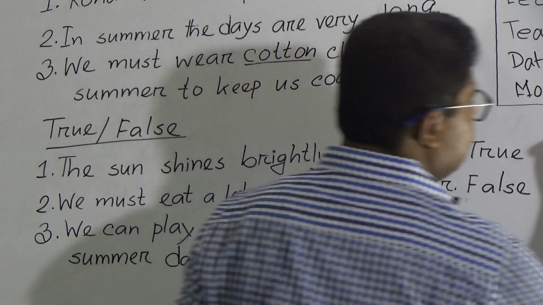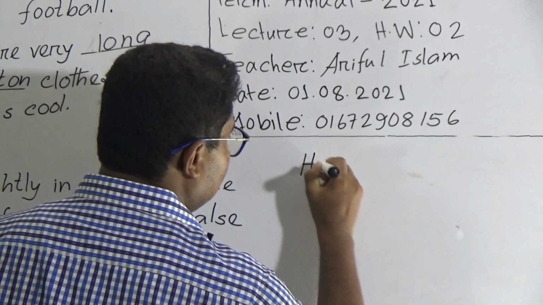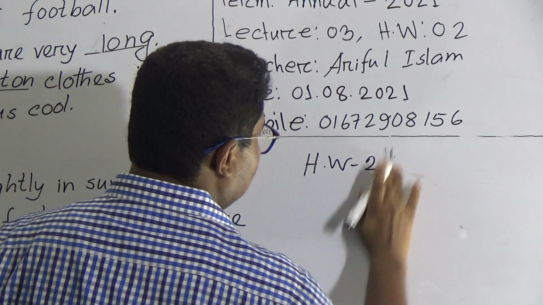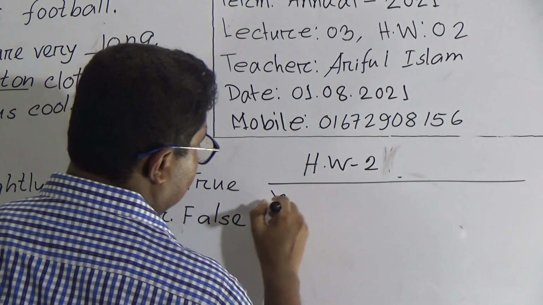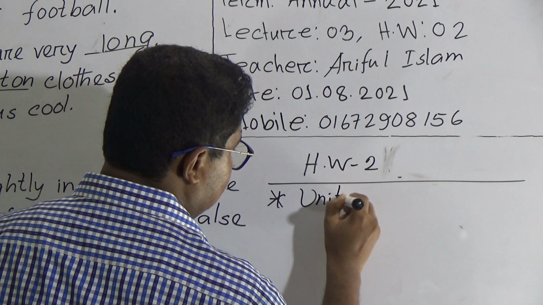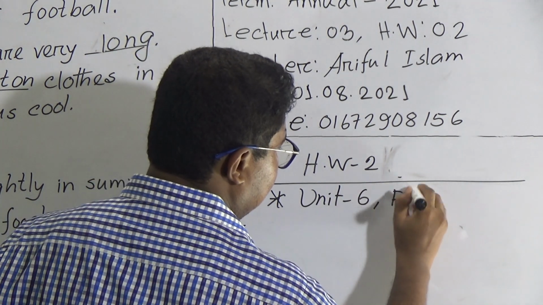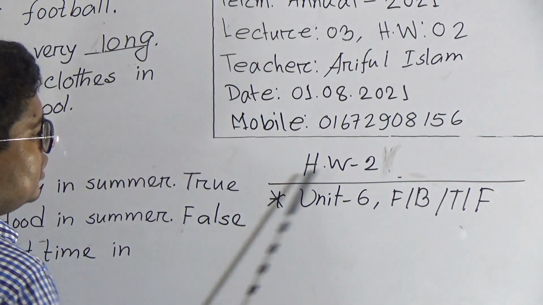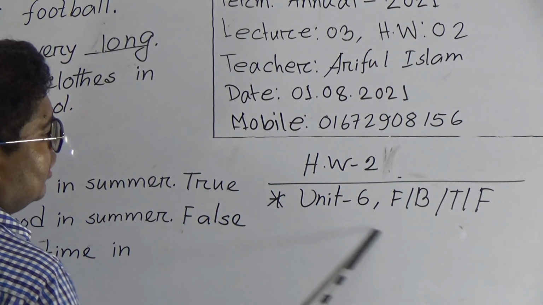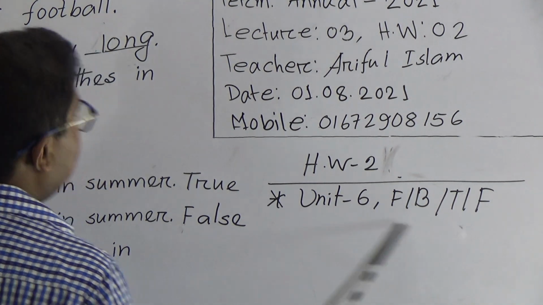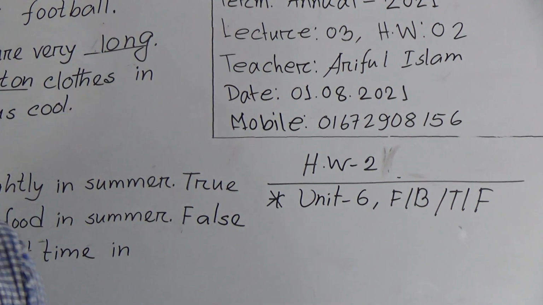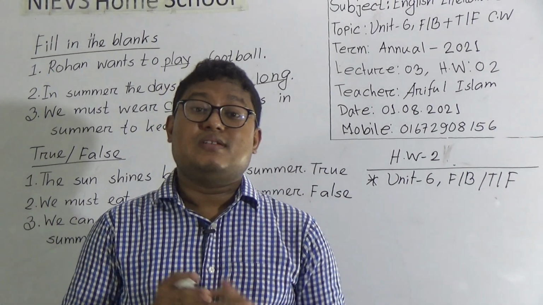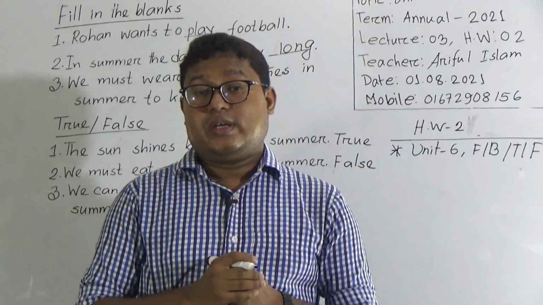So my dear students, your SW will be SW2, Unit 6, fill in the blanks plus true, false. So that's all for today. So do your assigned SW at home and submit on Saturday from 9 a.m. to 2 p.m. in the school library.